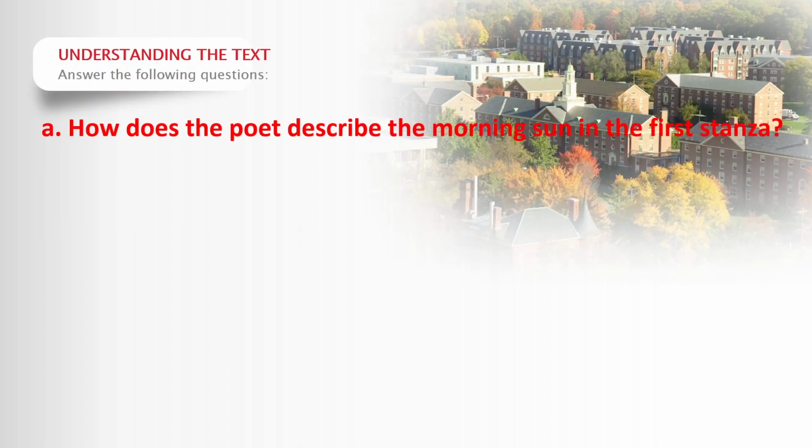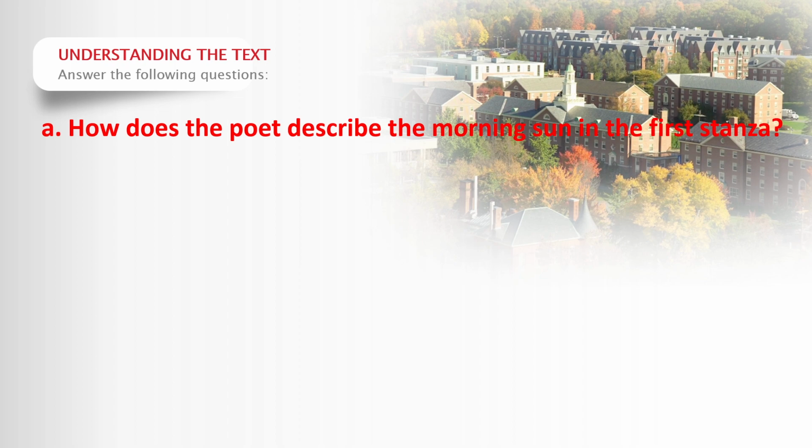Now next portion, understanding of the text. First question is, how does the poet describe the morning in the first stanza? So in this question we have to talk about the description of the morning mentioned in the first stanza of the poem.